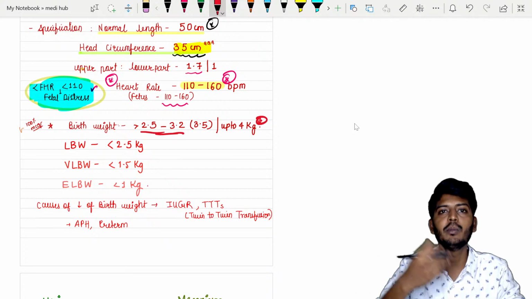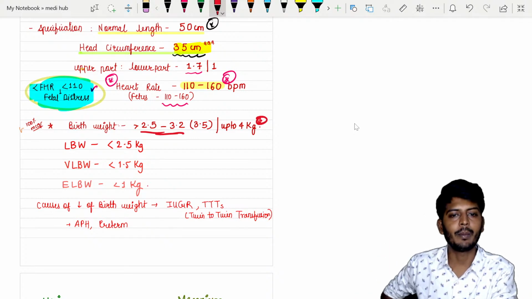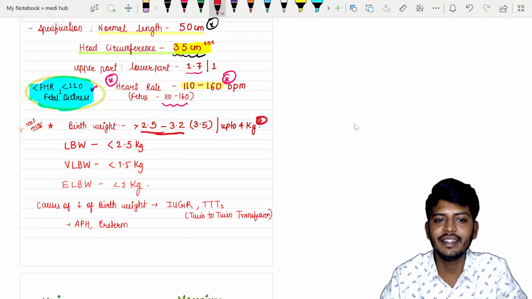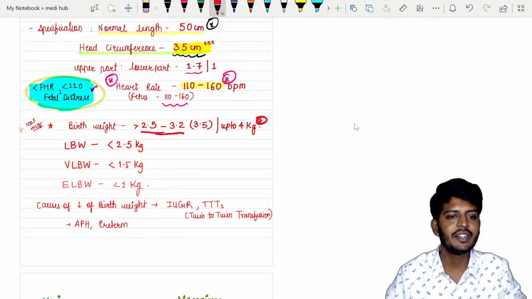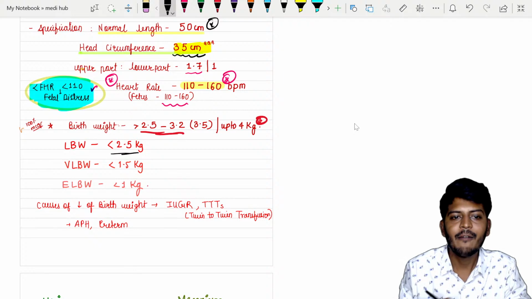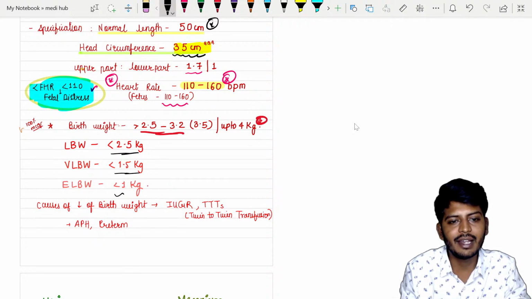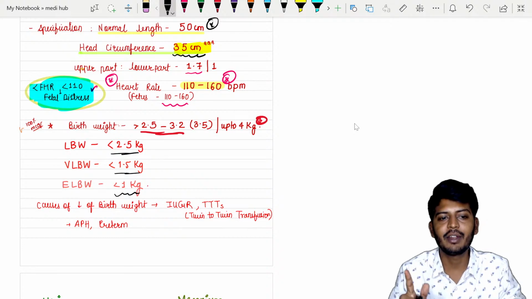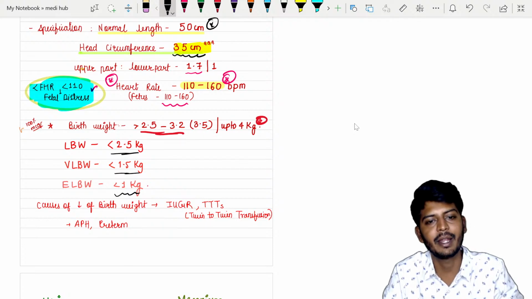But why do we need to know? If the baby weight is more, we call it a sumo baby or macrosomia. Macrosomia means the baby's weight and size are very large. So normal delivery is not possible at that time. Now, when do you say low birth weight? If the weight is less than 2.5 kgs, it is low birth weight; less than 1.5 kg is very low birth weight; less than 1 kg is extremely low birth weight.